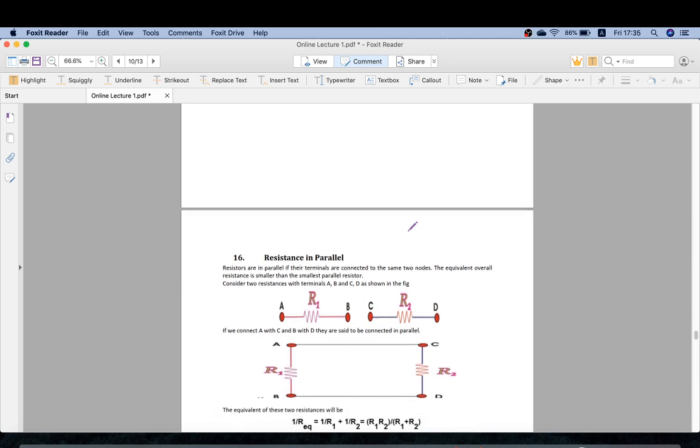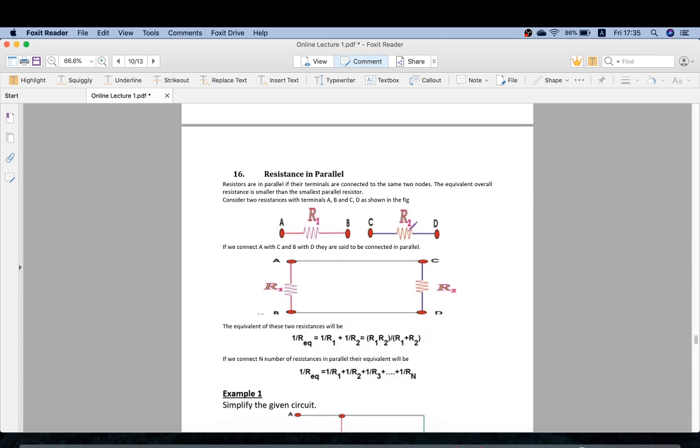Now resistance in parallel. Resistances are in parallel if their terminals are connected to the same two nodes. The equivalent overall resistance is smaller than the smallest parallel resistor. What was in the series? In series these both ends were connected, but in parallel they are connected with a terminal like there.